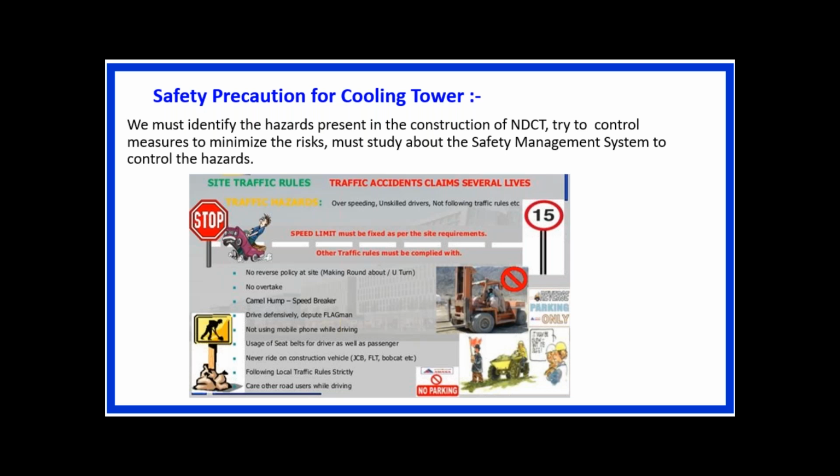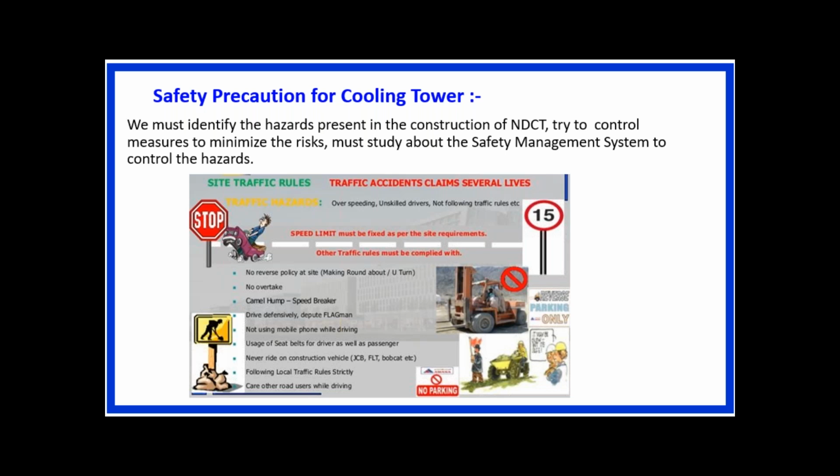While constructing this natural draft cooling tower, we have to adopt some general guidelines like a no reverse policy at site, marking roundabouts or U-turns, no overtaking of vehicles, camel hump speed breakers, driving defensively, deputing a flagman, not using the mobile phone while driving, use of seat belts for driver as well as passenger, never riding on construction vehicles like JCB, FLT, Bobcat, etc., following local traffic rules strictly, and caring for other road users while driving.